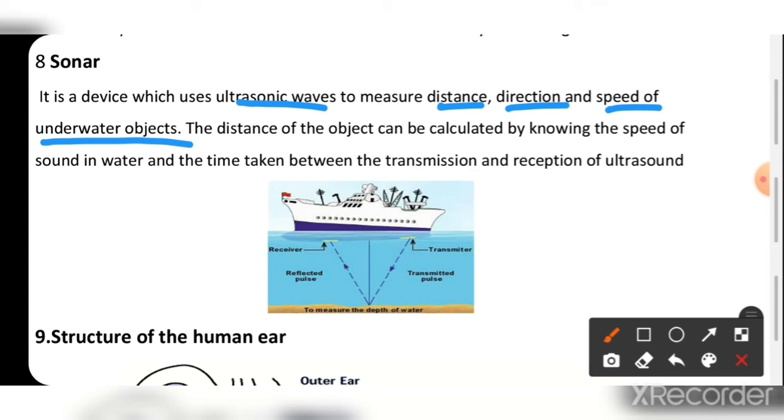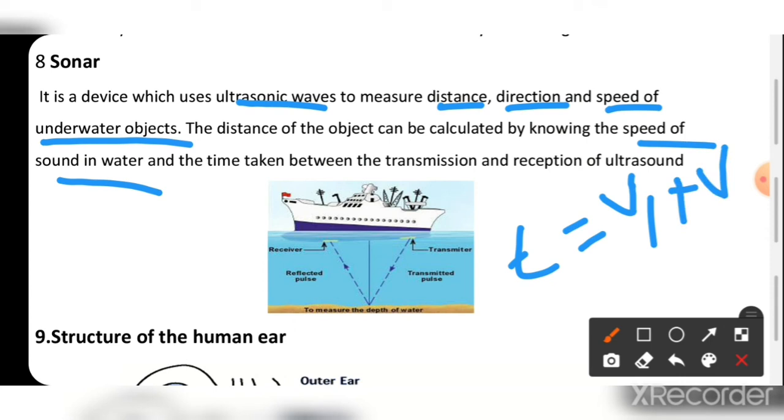The distance of the object can be calculated by knowing the speed of the sound in the water and the time taken between the transmission and the reception of the ultrasound. The formula to find the distance in the sonar system is d equals v times t by 2, where t is the time between transmission and reflection.